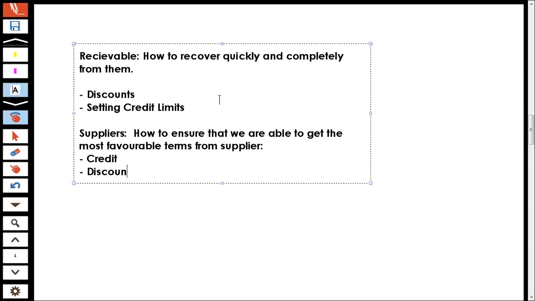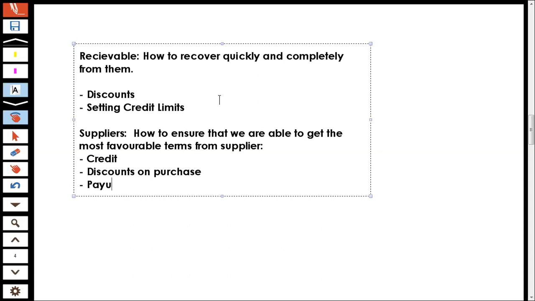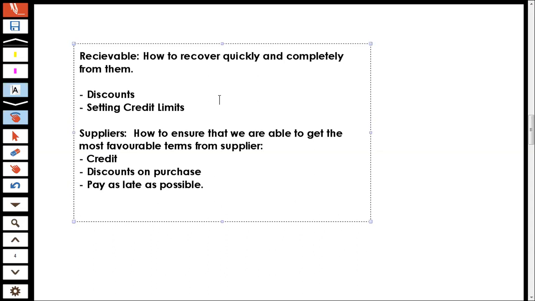It wishes to avail the discounts on purchases. It wishes to pay as late as possible. That's what every business tries to do, because that helps you manage your cash flows better. So we shall be discussing the strategies to manage our suppliers well.